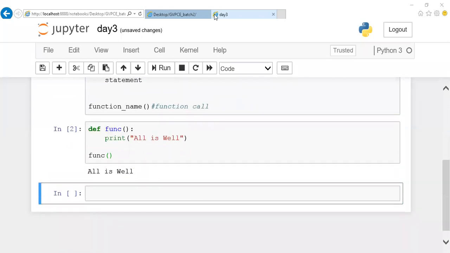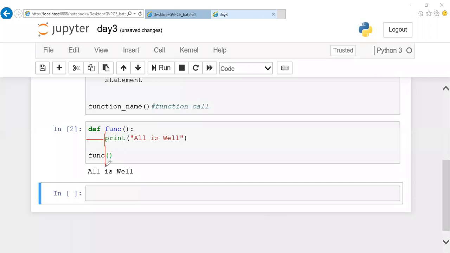So how does this process happen? Initially, the first statement to be operated is the function call. Once the function call happens, this call goes to the function definition, then it goes inside. This function can have as many statements as it wants. Right now I'm giving just a print statement. If you have a calculation part with 4 or 5 lines, you can write all of them, but make sure all the lines have an indentation, a spacing.